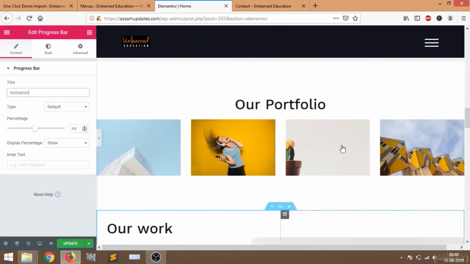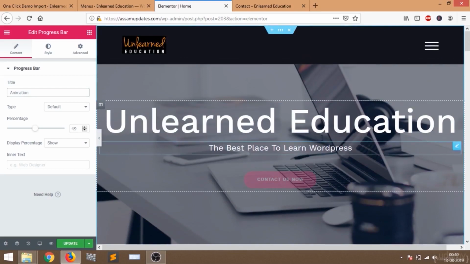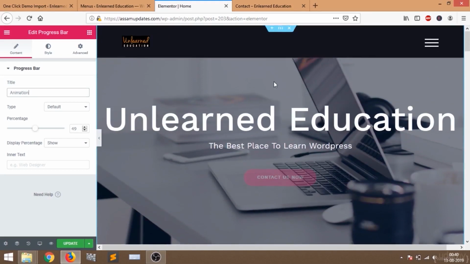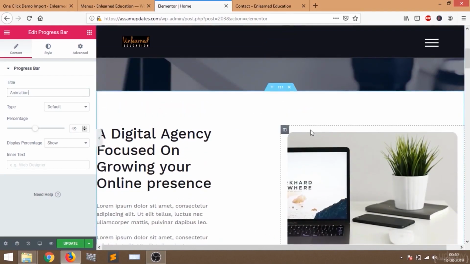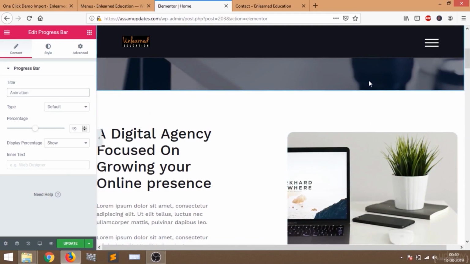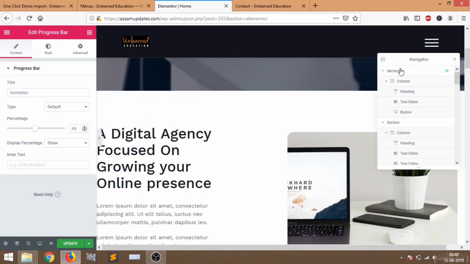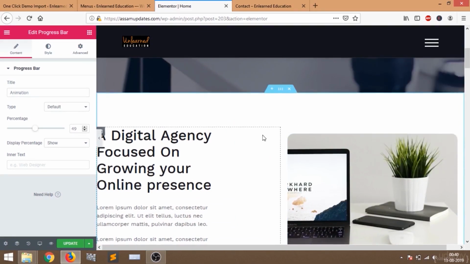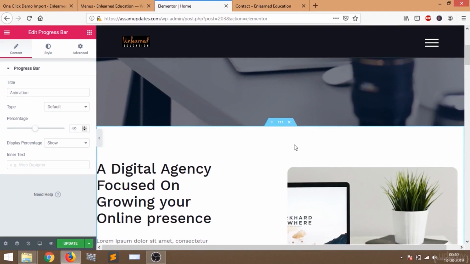I did not change this background, but I will show you how to change the background. If you want to change the background of all these sections, you can either select the navigator, go to navigator, then section, or just hover over this section, and you can see these three options: the plus, the close section, and here are six dots.